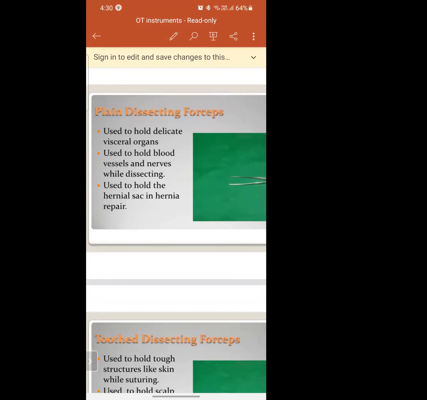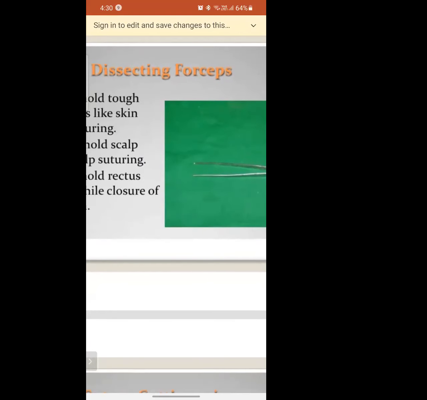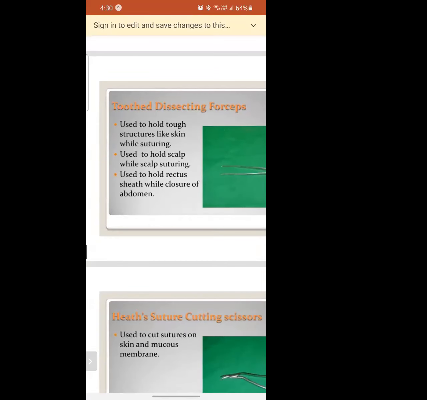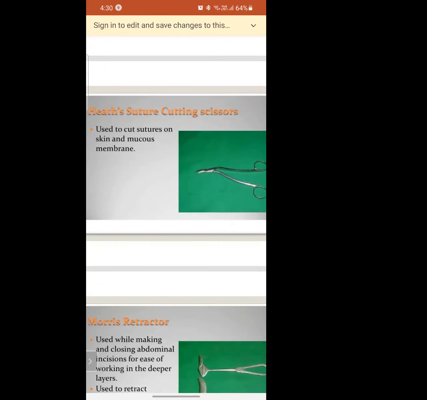Whereas with the toothed dissecting forceps, during the surgery you have to hold the skin firmly. Skin that is being cut is soft, right? Soon after the surgery, when you want to suture it tightly, you have to hold the skin. For that we use this toothed one. The teeth help to grab the skin. Got it? Yes, ma'am. Got the difference, plain and toothed one? Okay, ma'am. Next one is the suture cutting scissor.